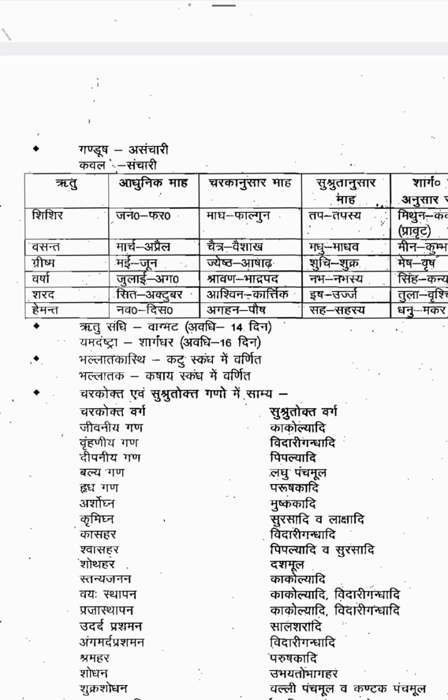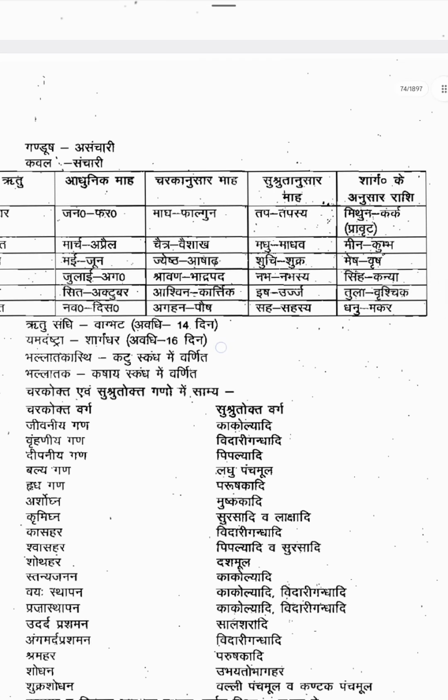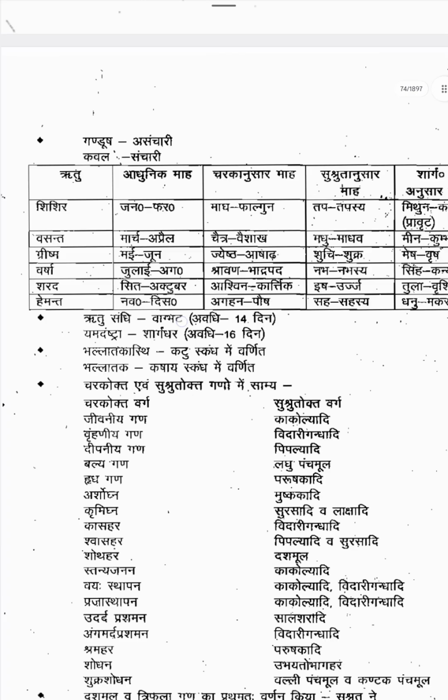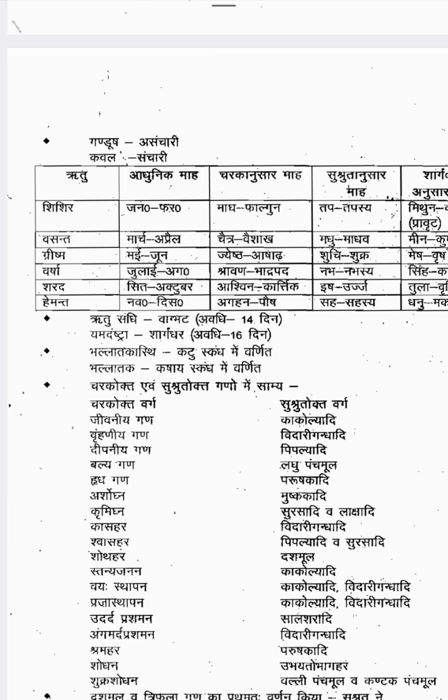The next one is the six Ritus, and which months they come under. Shishira Ritu in modern months comes under January and February. According to Charaka, the months are Magha and Phalguna. According to Sushruta, Tapa and Tapasya. According to Sharangadhara, Makara and Kumbha, these are the months where the Shishira Ritu occurs.